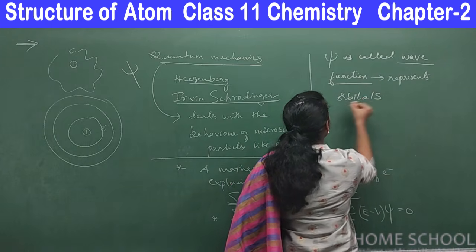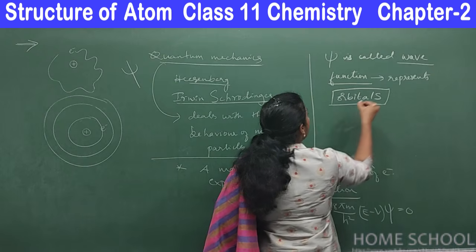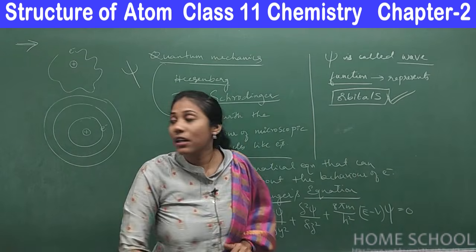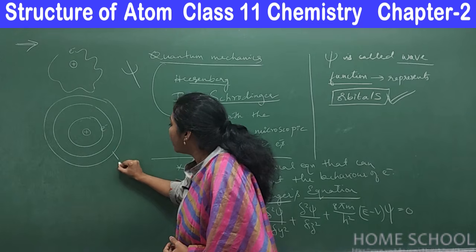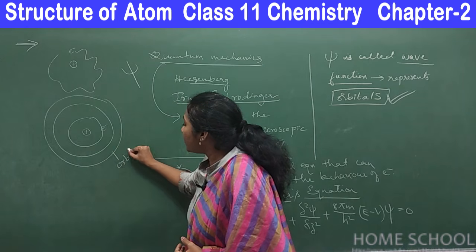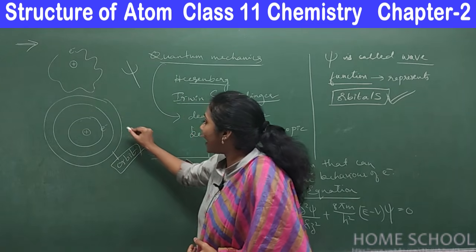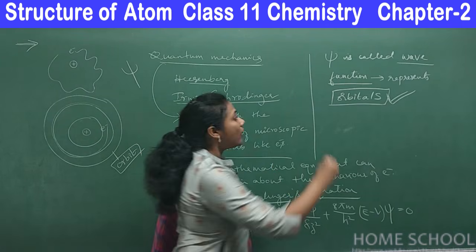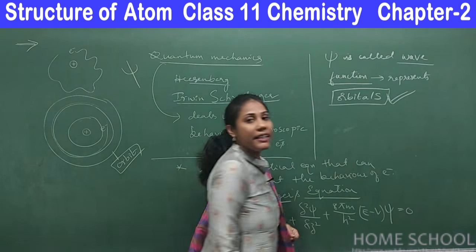A new concept, a new word that you are studying, is orbitals. Orbit is different. What Bohr introduced is the orbit, which is just a circular boundary. But orbitals are entirely different, guys.